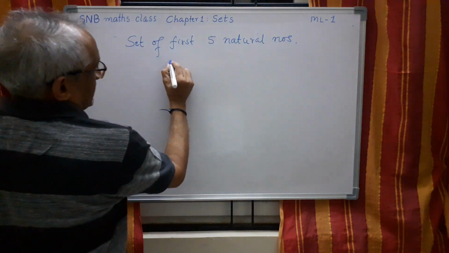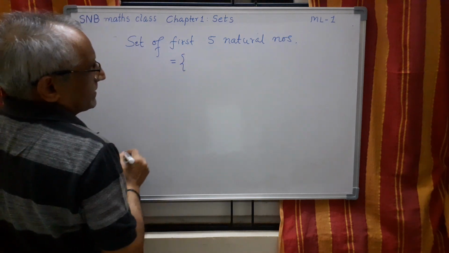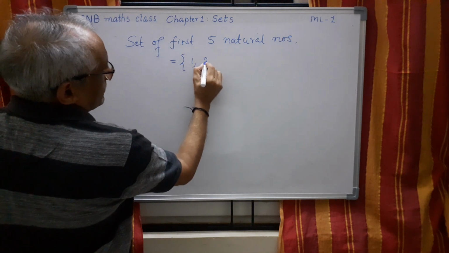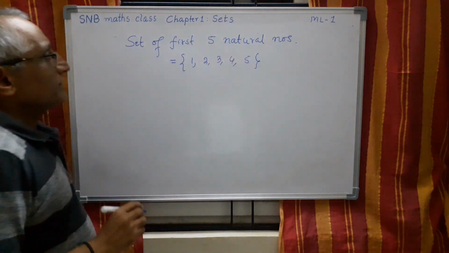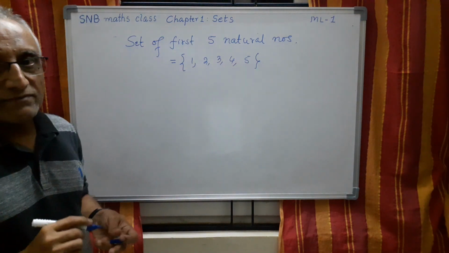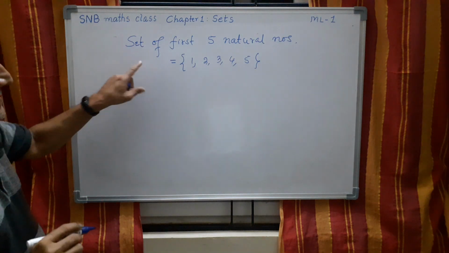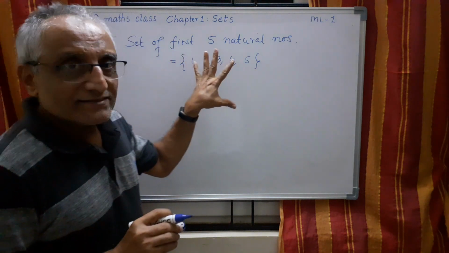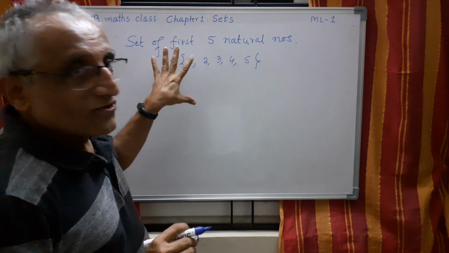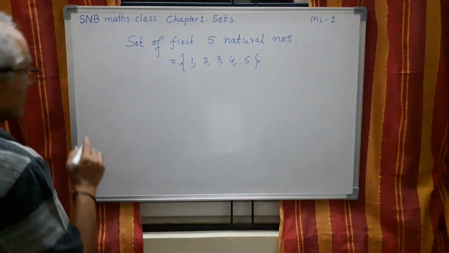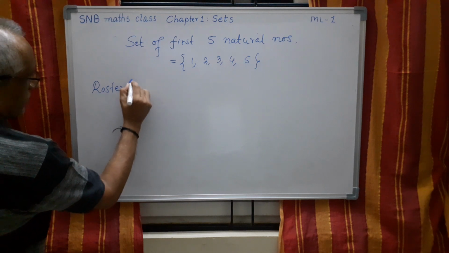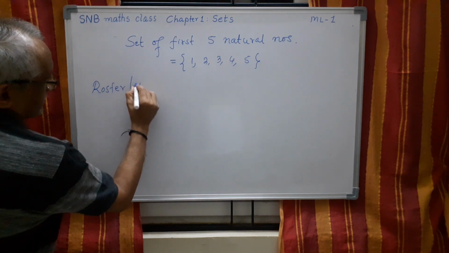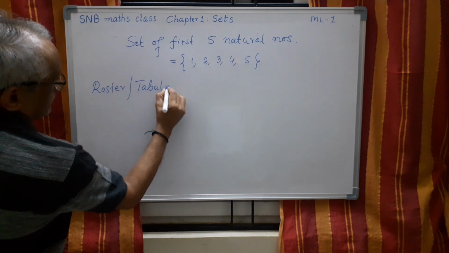This we can write like this: 1, 2, 3, 4, 5. So the first 5 natural numbers. This, that is, writing the elements, is called roster form. So this is called roster, or another one is tabular form.